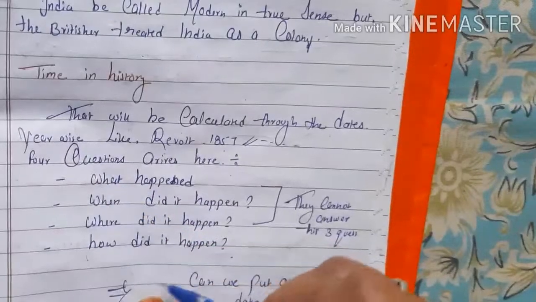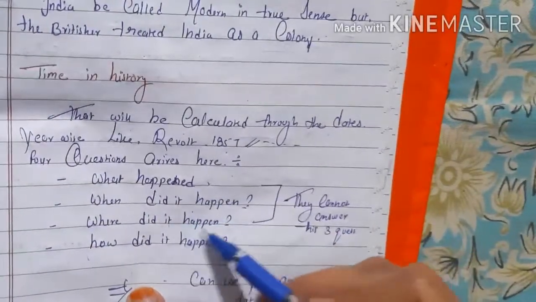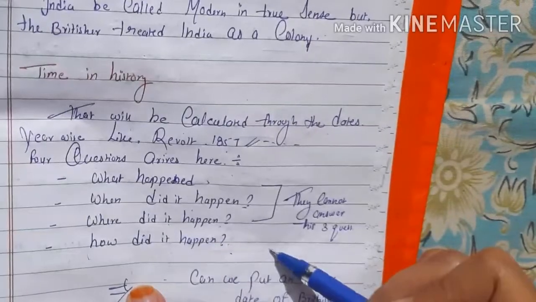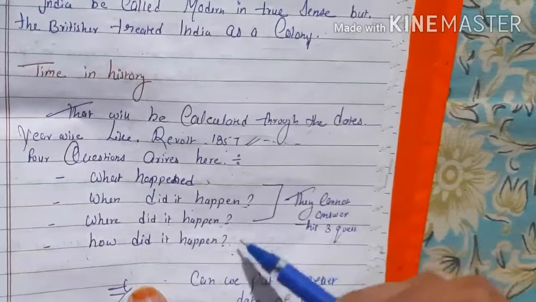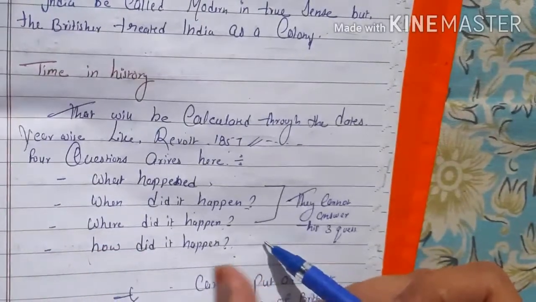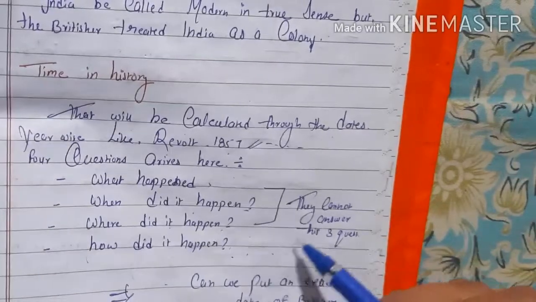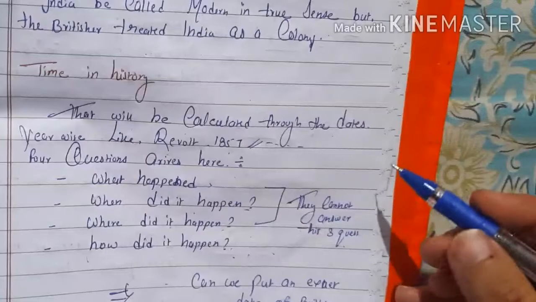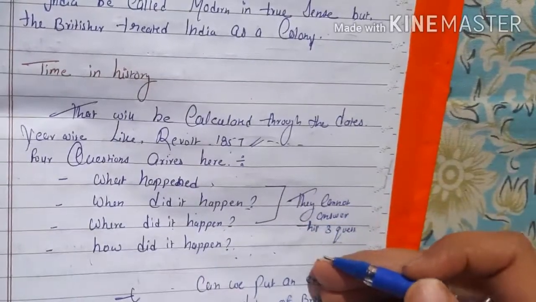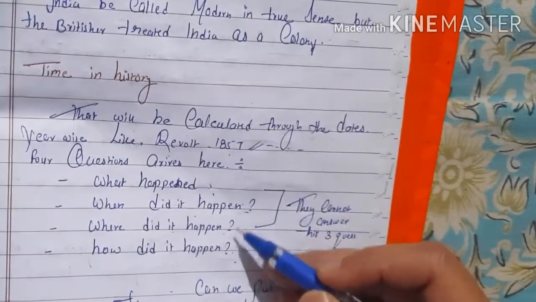Now here four questions arise. What happened? When did it happen? Where did it happen? How did it happen? To calculate the history timing, कब हुआ था, कैसे हुआ था, कहाँ हुआ था, और इनके आंसर हमें ढूंढने हैं. So they cannot all be answered, we have to calculate something. So what happened, उस टाइम पे क्या हुआ था, कब हुआ था, कैसे हुआ था.